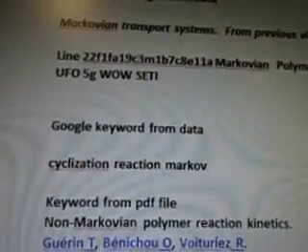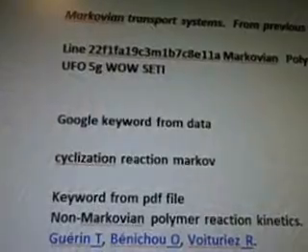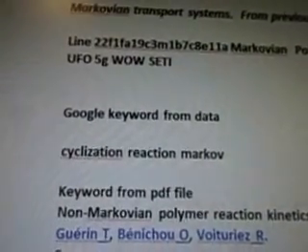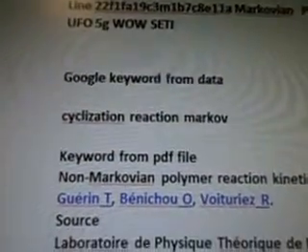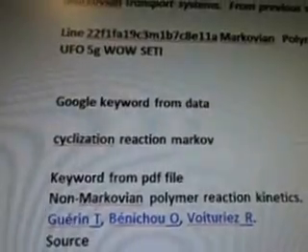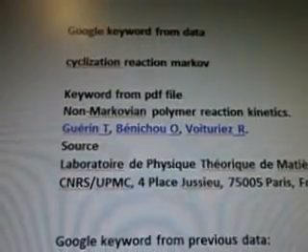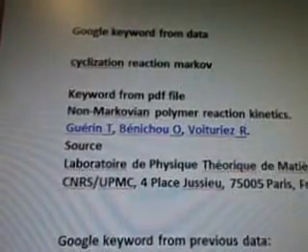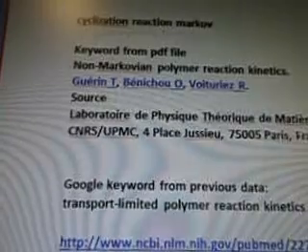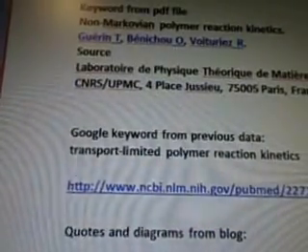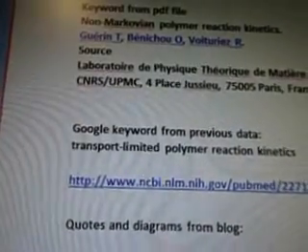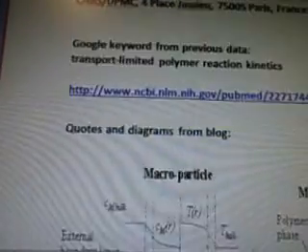22f1fa19c3m1b7c8e11a Markovian polymers transport formula UFO 5G Wow Seti. Actually, that's true. All of line 22 is basically about transports and fuels and all sorts of stuff. So Google keyword from data, cyclization reaction Markov. So the keyword from a PDF file is Non-Markovian polymer reaction kinetics, and this is a quote.